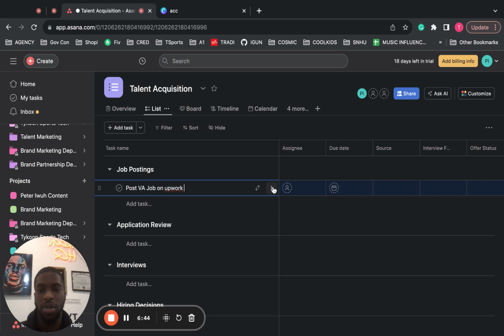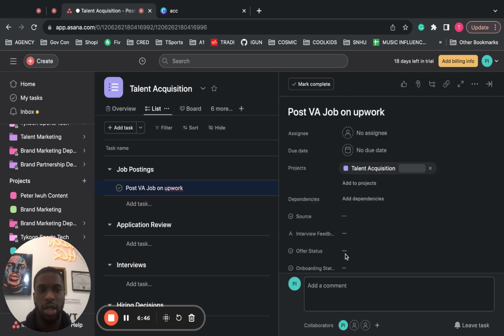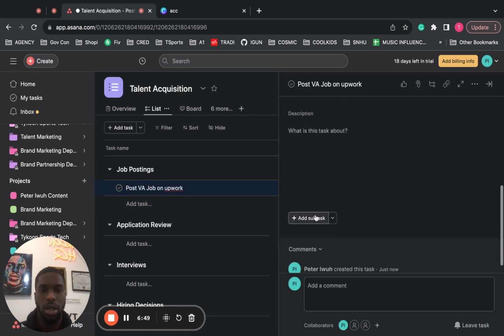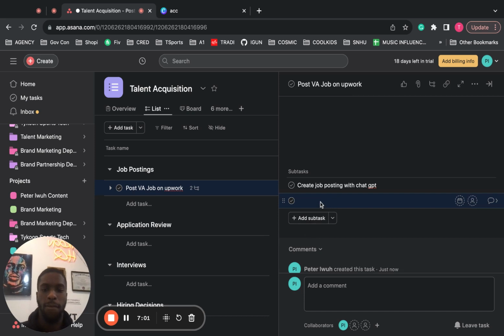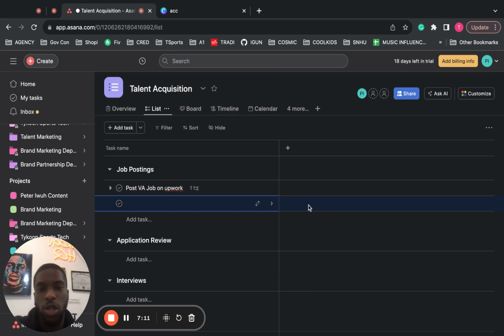And you can have a subtask in there that says create job posting with ChatGPT. Yeah, that's all you really need to do. And then post on Upwork. And then you can assign that, like I said, to yourself or to a VA.